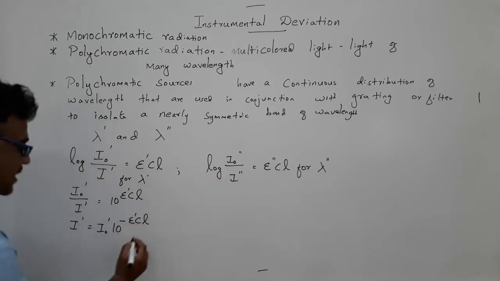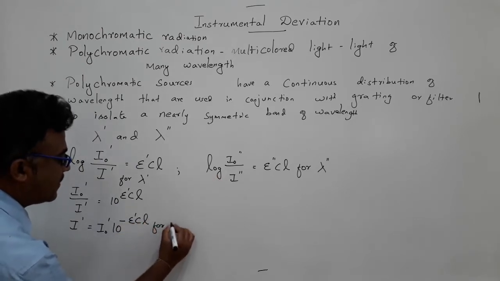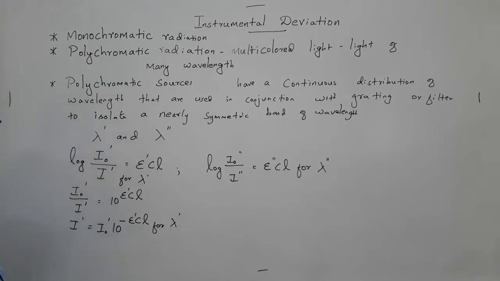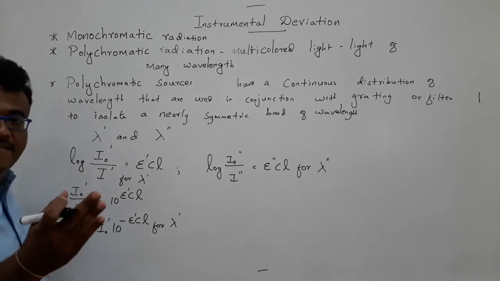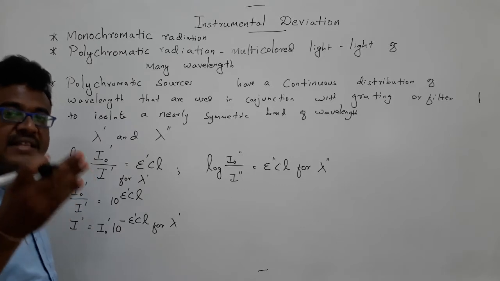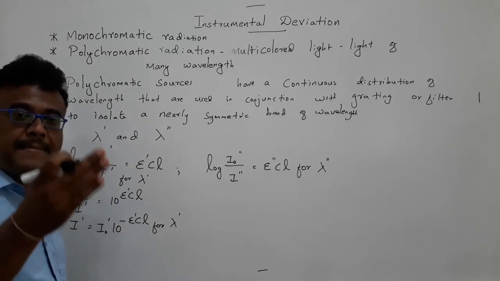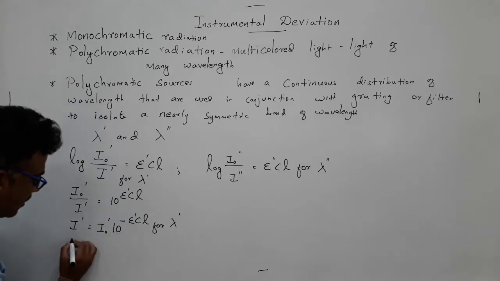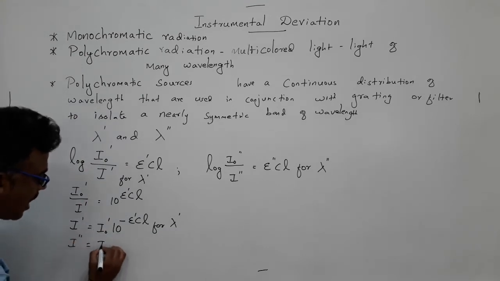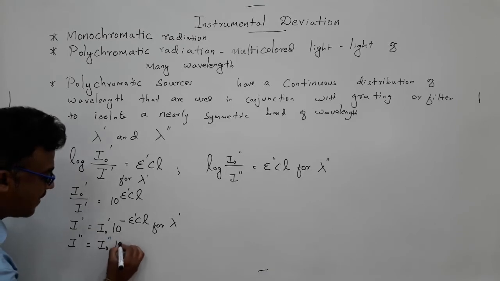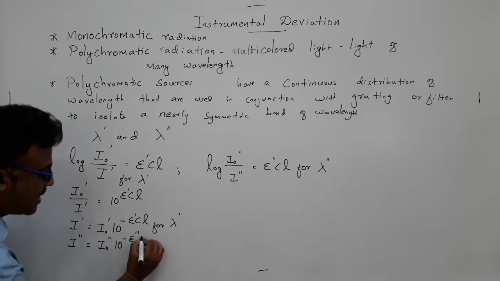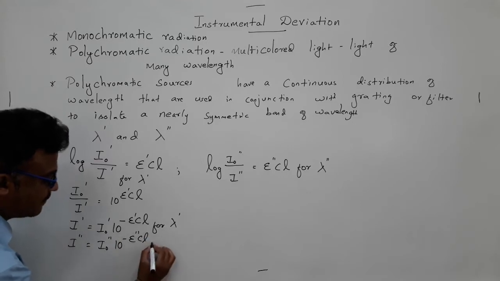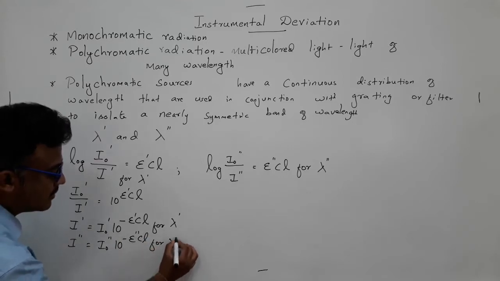This is for the case of lambda prime. The system contains two different wavelengths, and both are assumed to follow Beer's law. On that basis, I double prime is equal to I0 double prime 10 power minus epsilon double prime CL. That is the equation for the second wavelength.